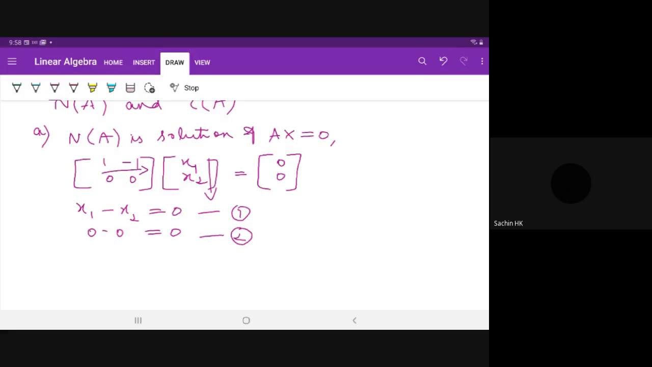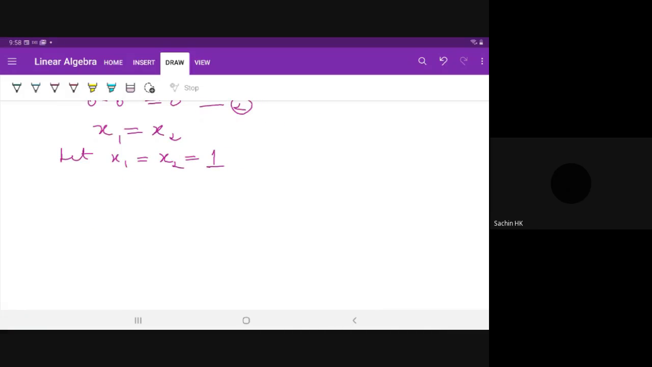So what are the values of x1 and x2? From the first equation, you will get x1 is equal to x2. You will just get the relation here. Take any value. I will take one simplest value, that is equal to 1. Let x1 be any value you can take. Just the relation is x1 is equal to x2 is equal to 1. Now write the null space of matrix A.